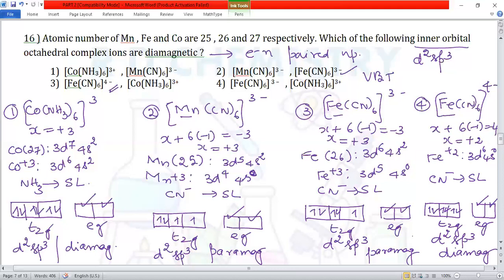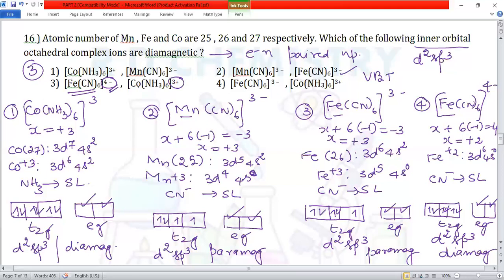See, in all the cases, we have got an inner orbital complex d2sp3, but some are diamagnetic and some are paramagnetic. Therefore, option number 3 is the answer for this. So this is an iron complex with 4 minus and a cobalt complex with plus 3 charge.